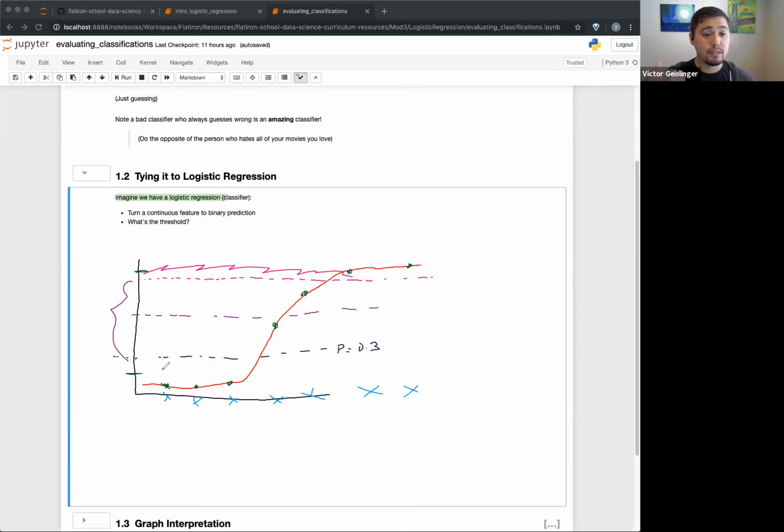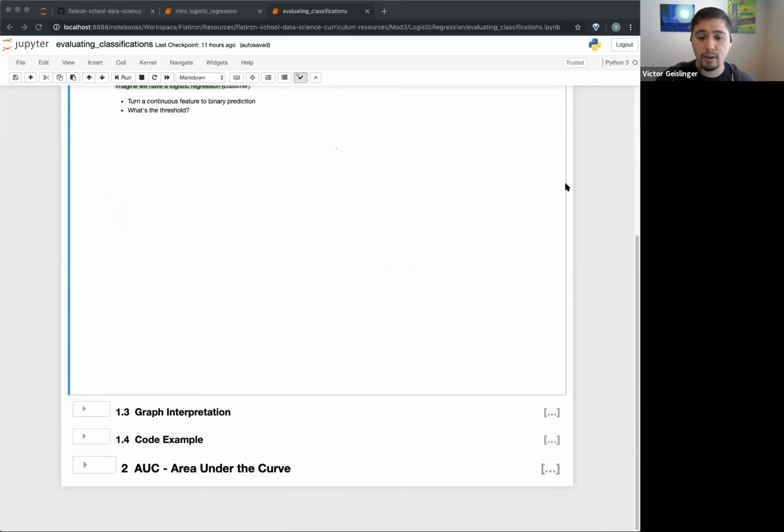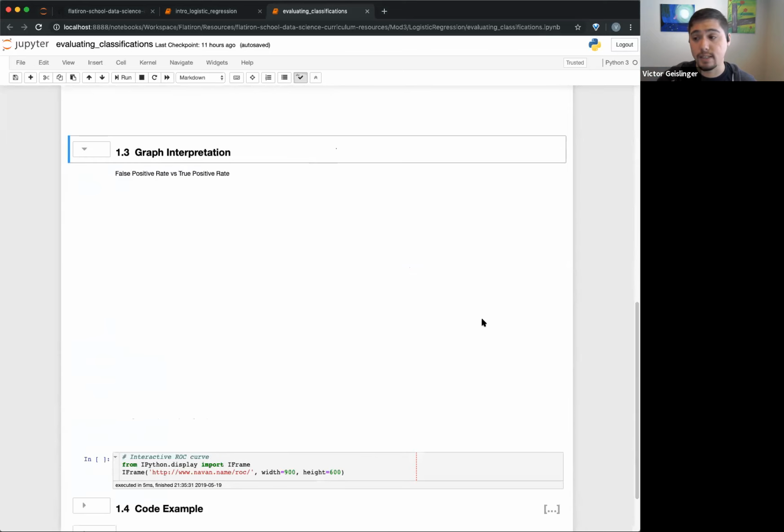Well, we can actually graph this threshold and see how it changes. So going a little further, I have to clear out these drawings, otherwise I won't be able to draw more. Okay, so going forward, we can draw this graph representation. Imagine this is our logistic regression right here, and then we have our different thresholds. Let's say this is our first threshold, our second threshold, our third threshold.